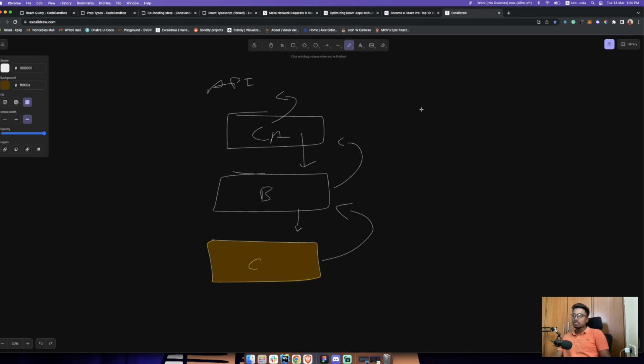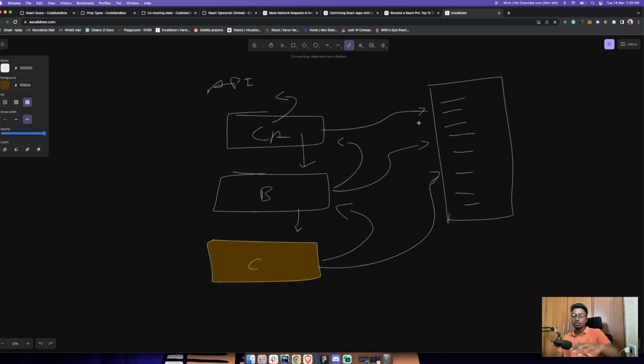So what Redux did was that it used to maintain a separate state globally, where components can directly access it without needing to depend on each other. So they don't need to depend on A or B. They can easily access the state separately. And this actually was working out, but the thing is, to achieve this you have to write a lot of configurations and a lot of connecting here and there, dispatch the actions, capture them with reducers, update them with reducers. So write a reducer to add data, write a reducer to update the data, write a reducer to get the data. So it was a lot of code.